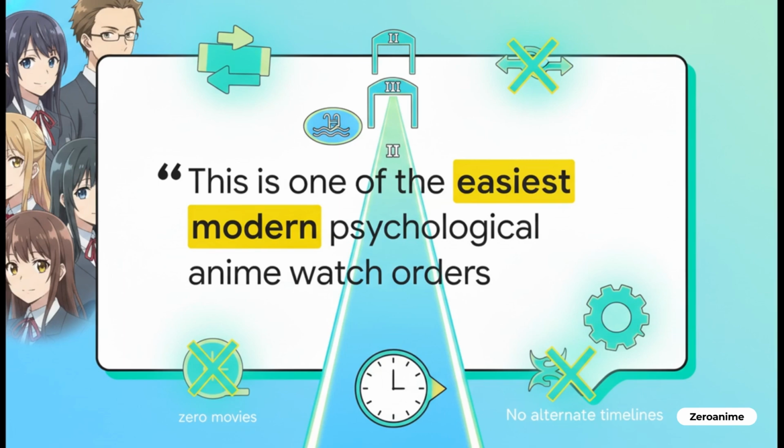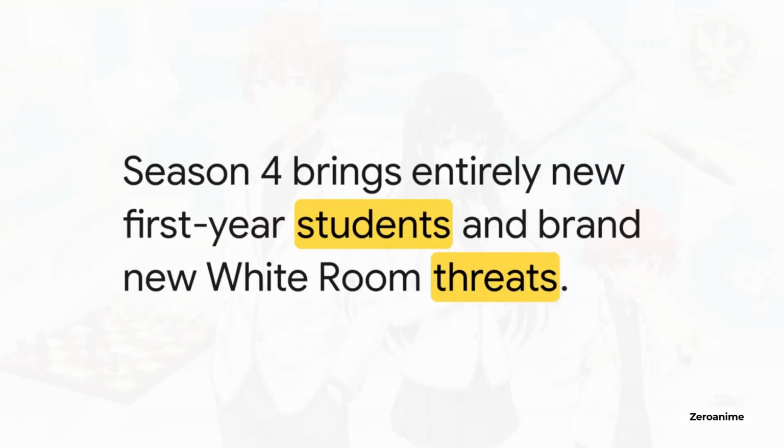The only real decision you have to make is whether you want to spend 24 minutes watching a pool episode. That's literally it. And you want to jump in right now because Season 4 is adapting the beginning of Year 2. This means entirely new first-year students, brand new White Room threats, and a much larger scale of psychological warfare. You are about to experience a series where every single character has a hidden agenda, and the protagonist is the most dangerously brilliant of them all.